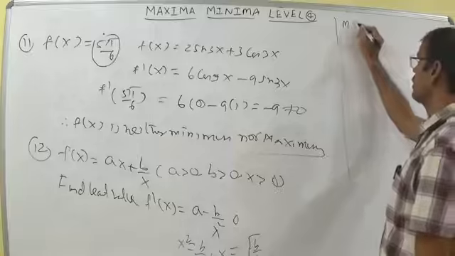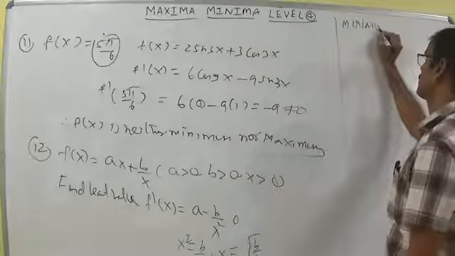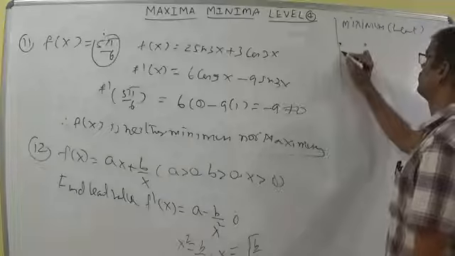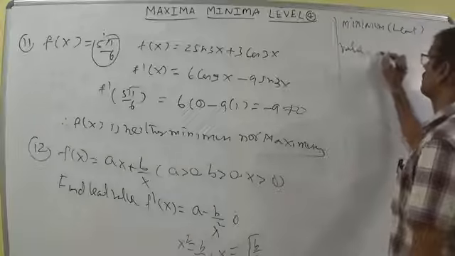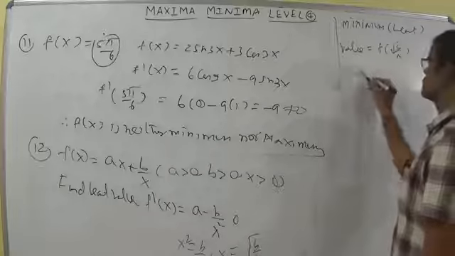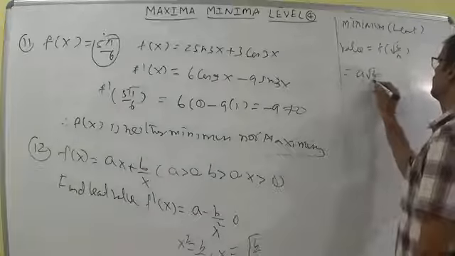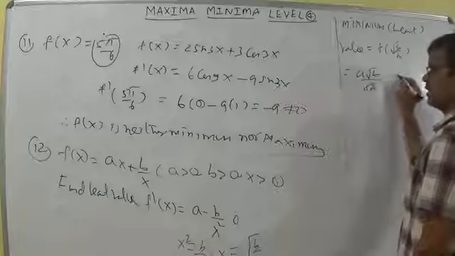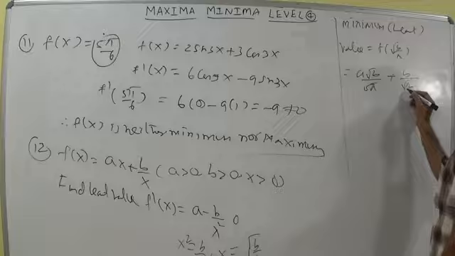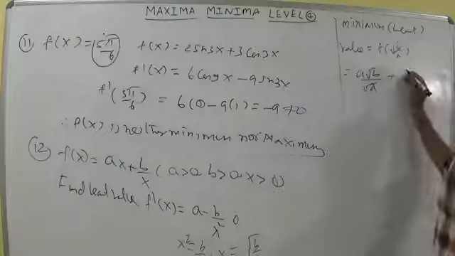Minimum value or least value is equal to f of root b by a. Substitute instead of x: a root b by root a plus b by root b by root a.